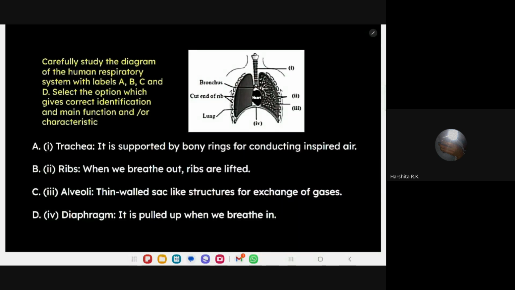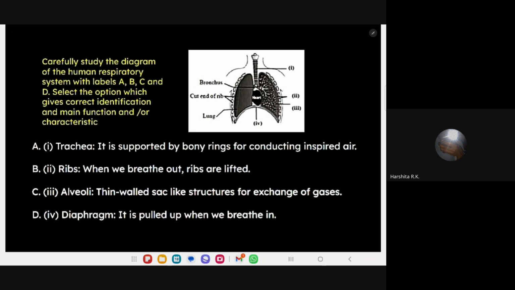Look at the labeling. That's why I told you, diagram-based questions, you must look at the labeling part carefully. So see, carefully study the diagram of the human respiratory system. A, B, C and D, they have given 1, 2, 3, 4 in this diagram. Select the correct option which gives correct identification and main function or characteristic. Tell me, ma, Harshita.